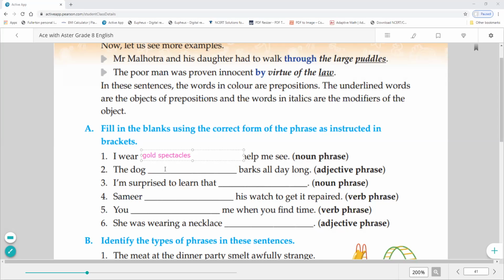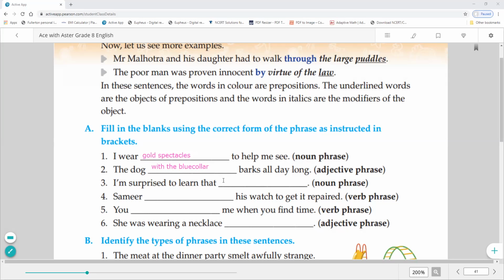So I wear gold spectacles means noun phrases here. Okay. The dog dash bark all day long. Now we need to fill it with adjective phrase. So we need to with the blue collar. With the blue collar means हमने उसकी क्वालिटी बता दी उसने क्या पहना हुआ है या फिर क्या किया हुआ है. Okay. With the blue collar bark all day long.